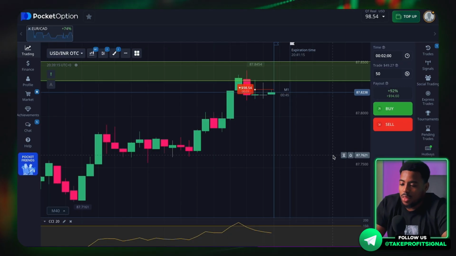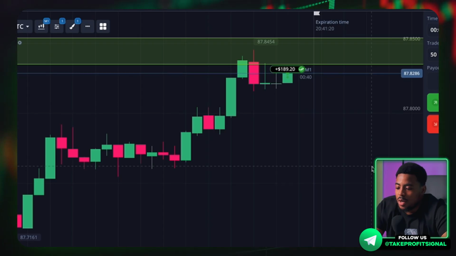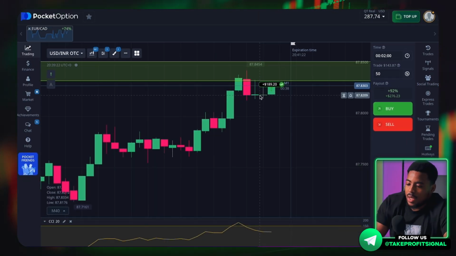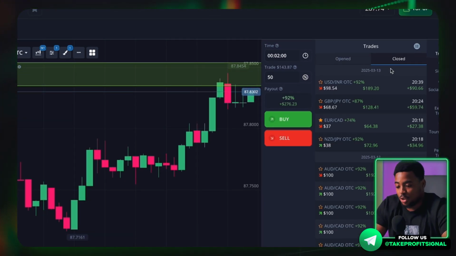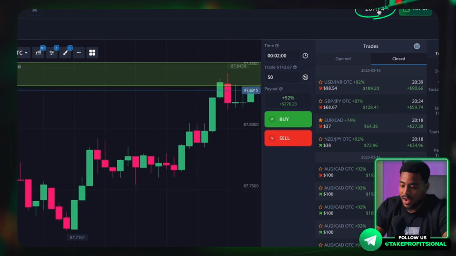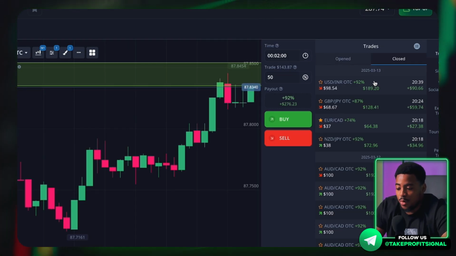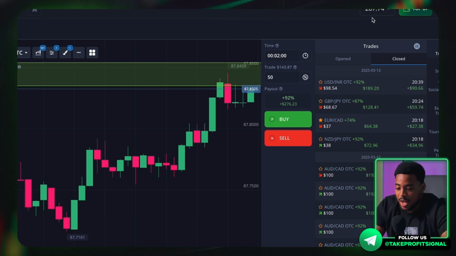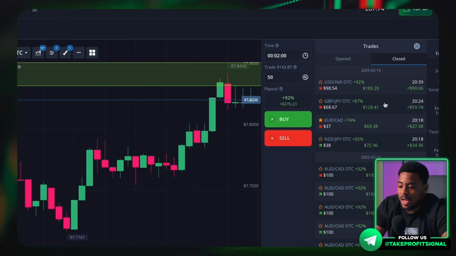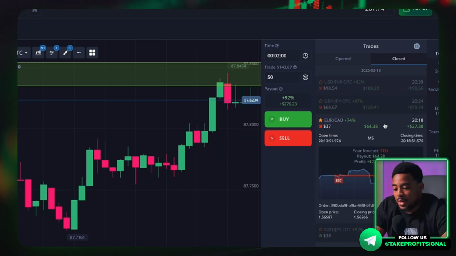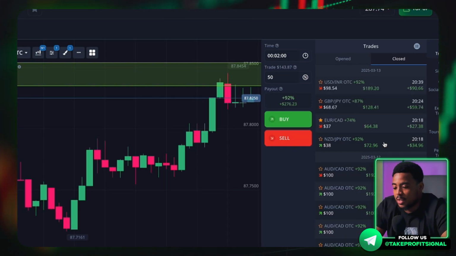Well friends, 3 seconds remain. The chart closes lower than our trade. Our trade was on the downside, and we get a 6-fold increase in our balance for 4 trades. That is, in fact, we made a deposit of $50 with you. Now we have $287 on our balance, and look at all the trades except for the last one. We closed just incredibly, confidently, and each of you could make money on it.